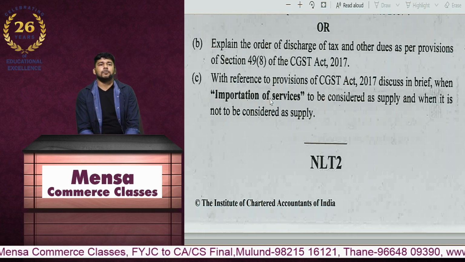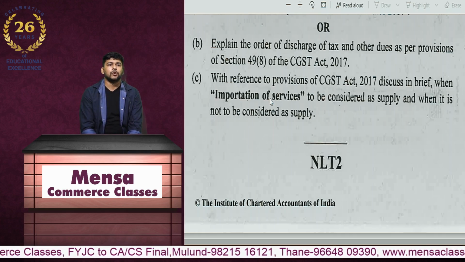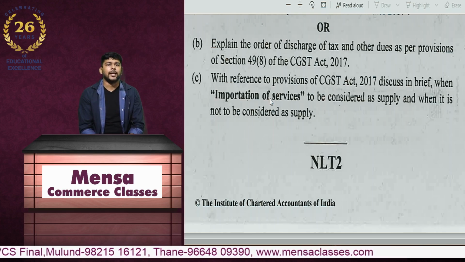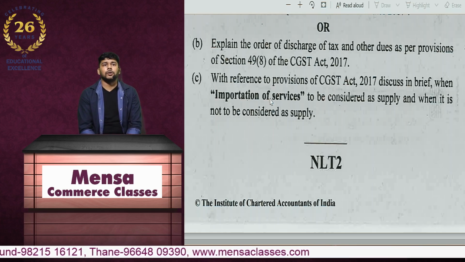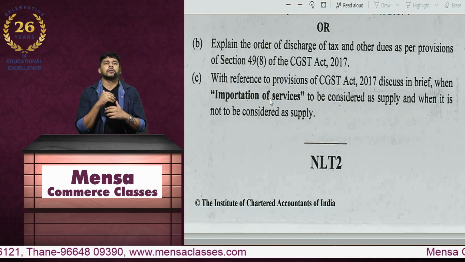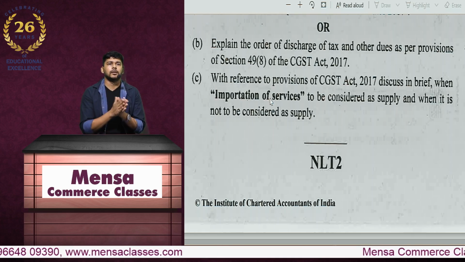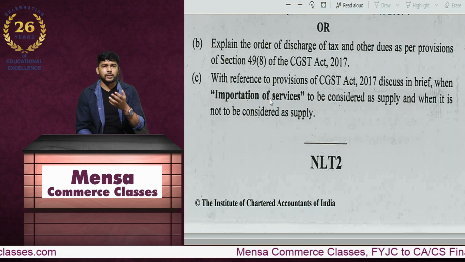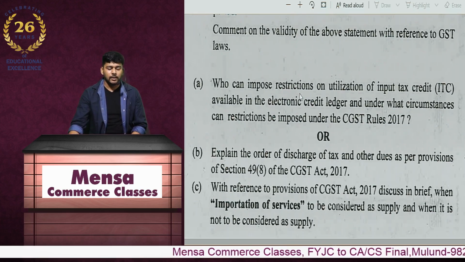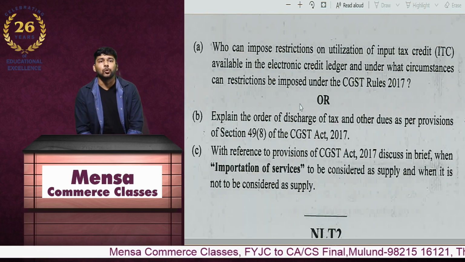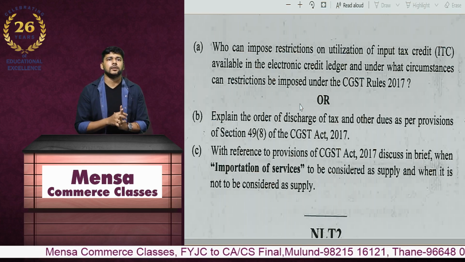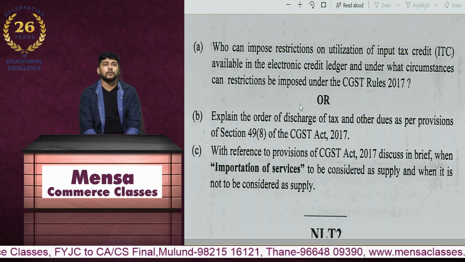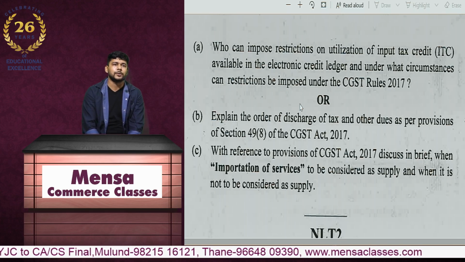So friends, as we are about to conclude, what I would say is that this paper has been a bit of an eye opener, with respect to the amendments which are taking place on the practical front, even on technical points like input tax credit. I think the Institute has tried to corner one or two questions in respect to that. And like I mentioned, the question 8, which is about the utilization, is something on the administrative aspect of the rules, which was again some sort of a surprise. But nonetheless there was a question which was an option to that, though of course we cannot bank on the options all the way.